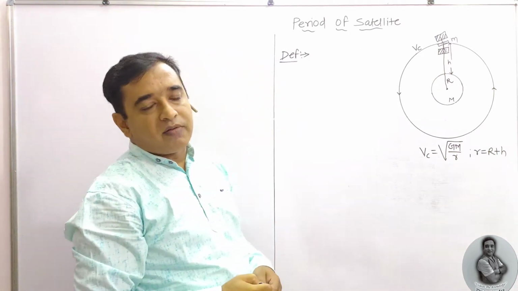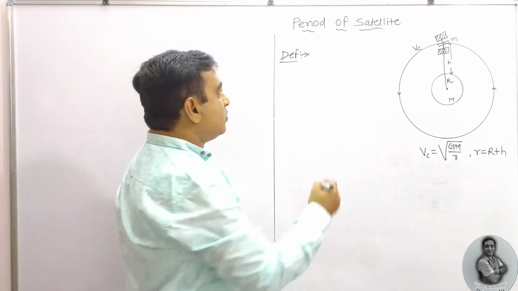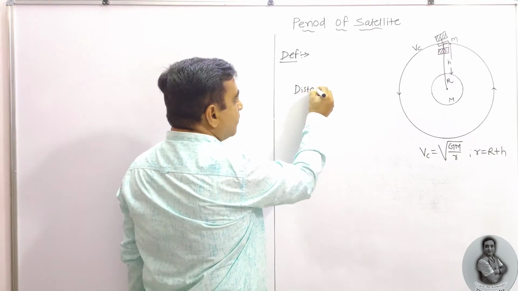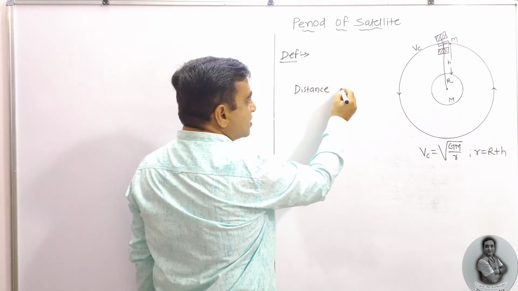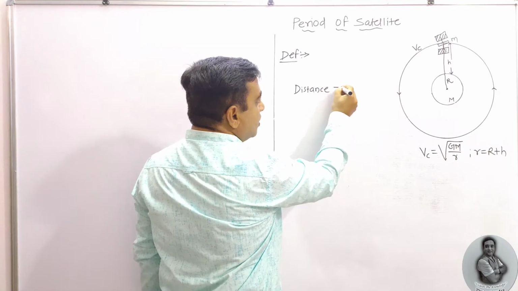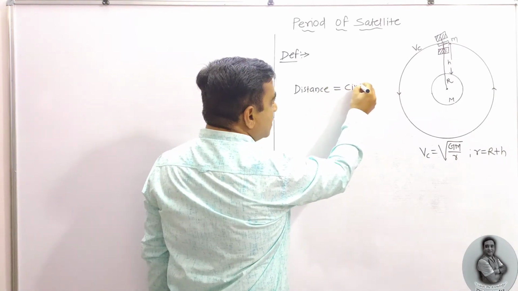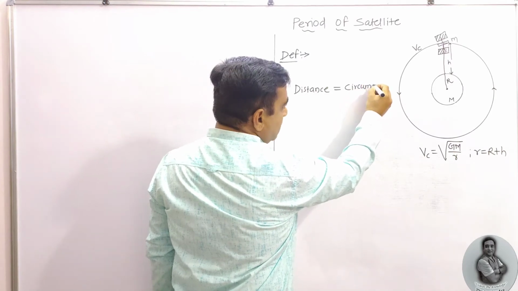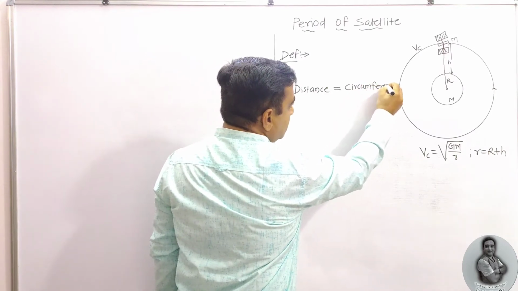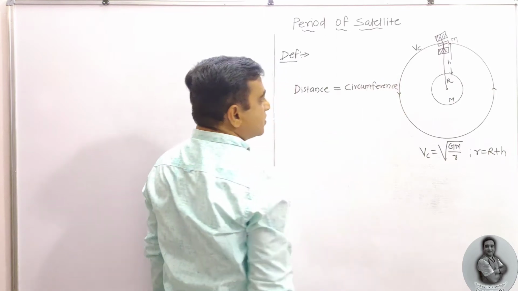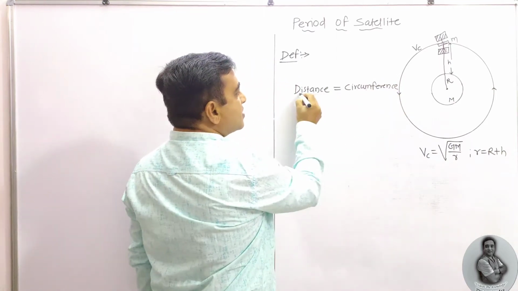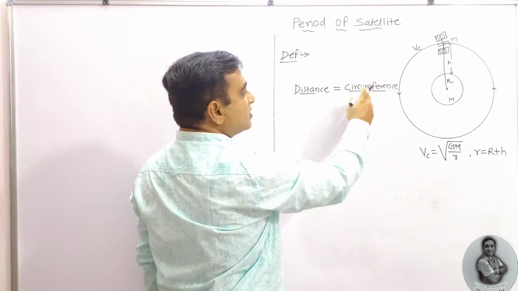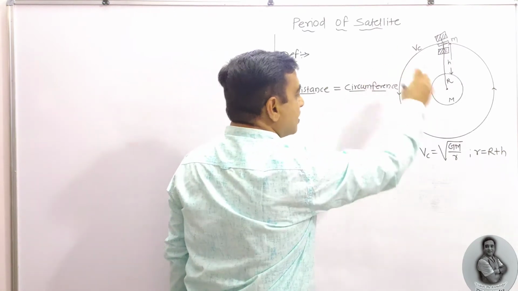While traveling one revolution, starting from this point, it will make a complete circle. So the distance covered is equal to the circumference of the circle. The distance covered by the satellite around the earth is nothing but the circumference of the circle.